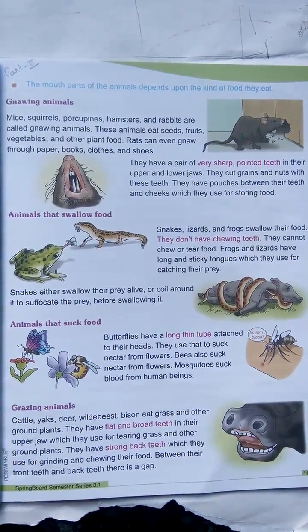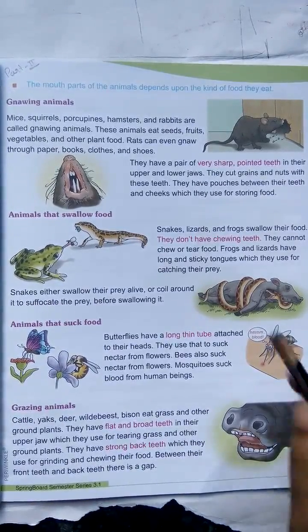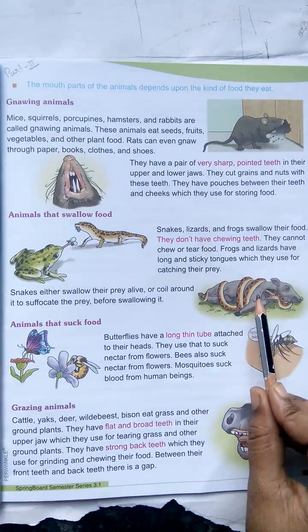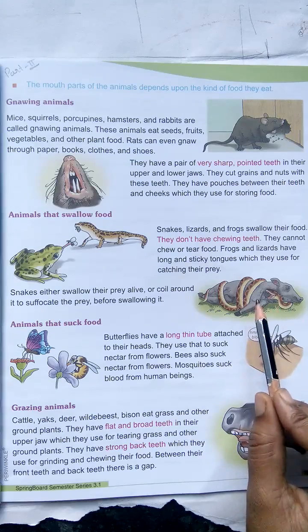Okay children, see here, these are some flesh-eating animals. Snakes swallow their food whole. They do not bite or chew their food, so they do not have biting or chewing teeth. A frog swallows insects. It has a long and sticky tongue. See here, it shoots out its tongue to catch insects. The insects that get stuck on the tongue make a tasty meal for the frog. See here, a snake swallows its food whole.